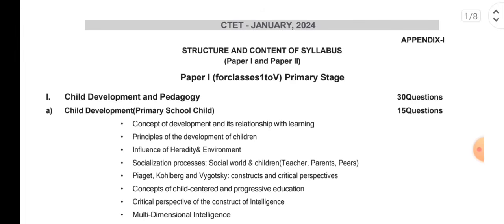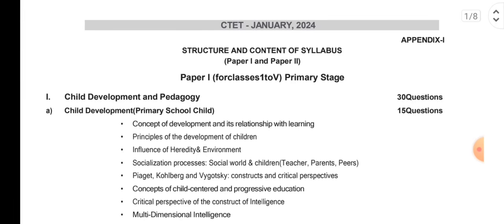Which means if you crack this CTET exam, you are eligible to work as an assistant teacher in different central schools, right? See, I myself have already cracked this exam both for LP and UP.